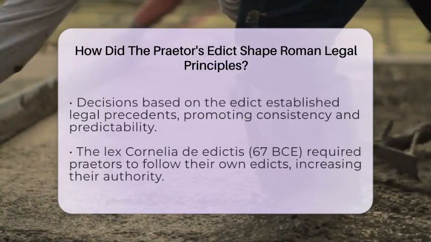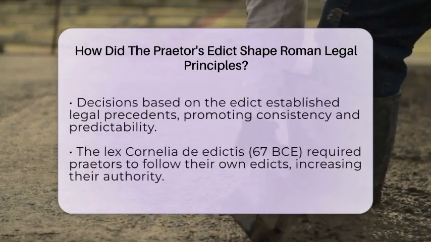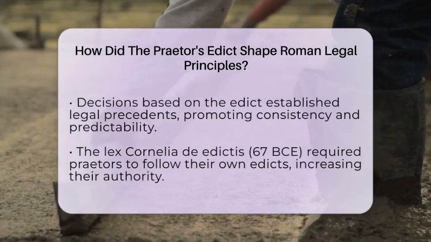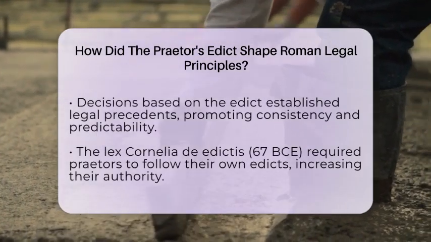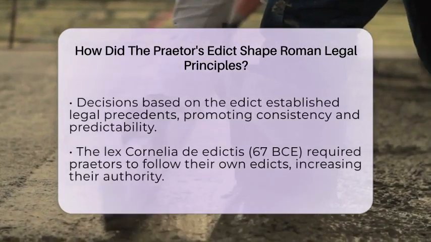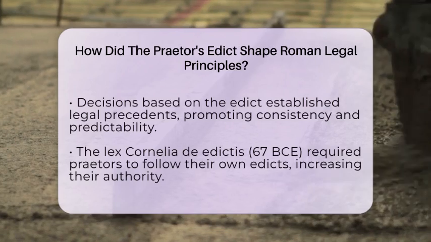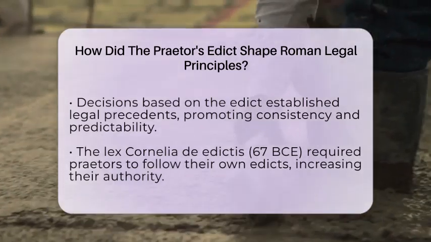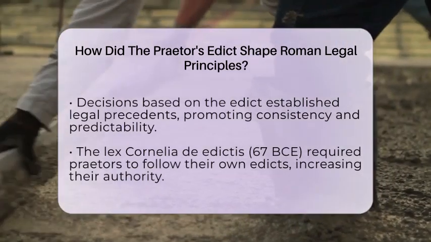Over time, Praetors usually kept much of their predecessor's edict, adding their own updates. This created a continuous, evolving body of legal principles called the ius honorarium. It helped develop a more consistent legal system that built on past decisions.